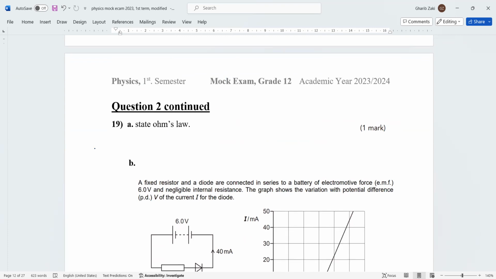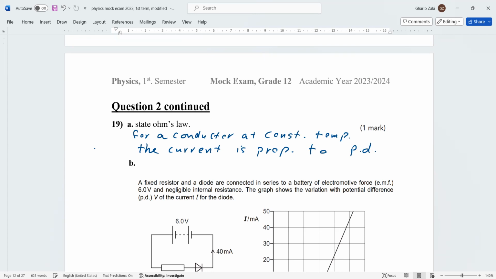Here you have to say conductor and you have to say constant temperature. So we write: for a conductor at constant temperature, the current is directly proportional to the potential difference.